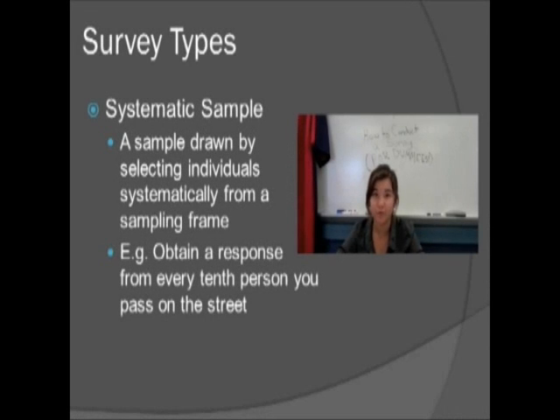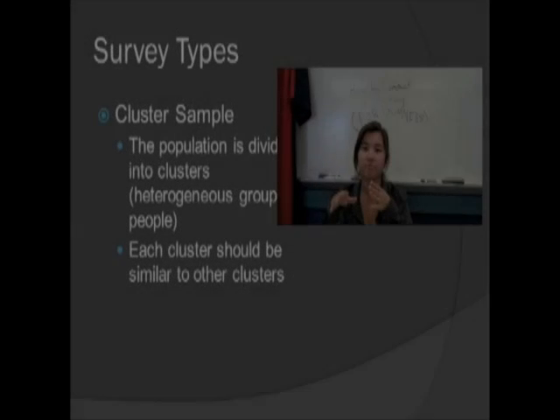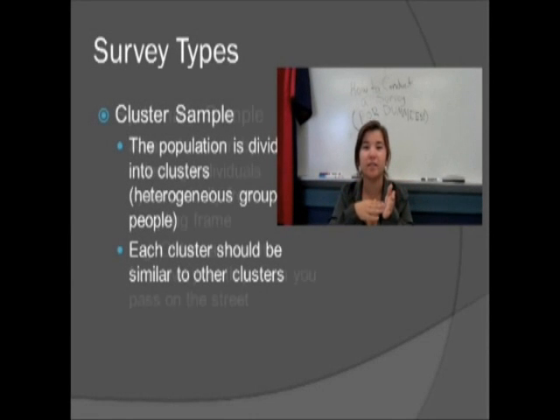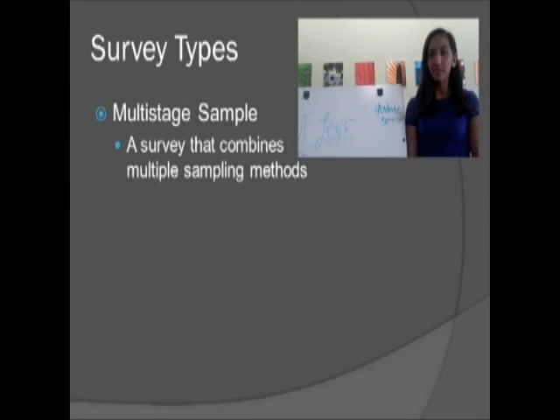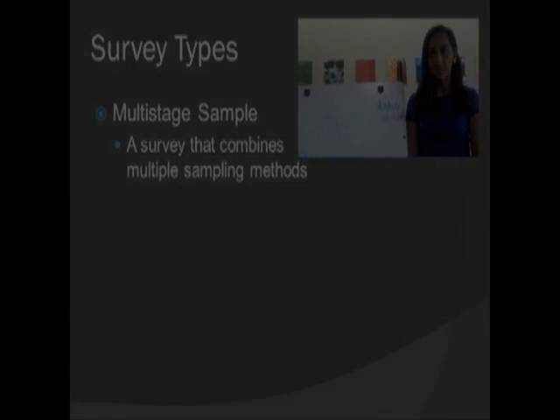A systematic sample is a sampling technique that draws by selecting each individual systematically, such as when you have your population, you would say, I'm going to sample or survey every 5th person. So you see 5 people walk by, get the 5th one. Something like that. And you have to do the same number each time for it to be a systematic sample from your population. A multi-stage sample is obtained by using any combination of sampling methods.